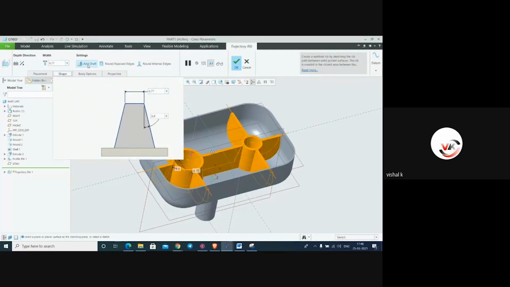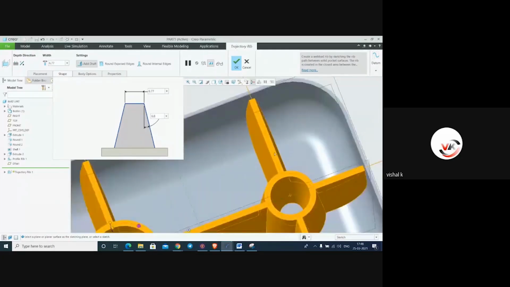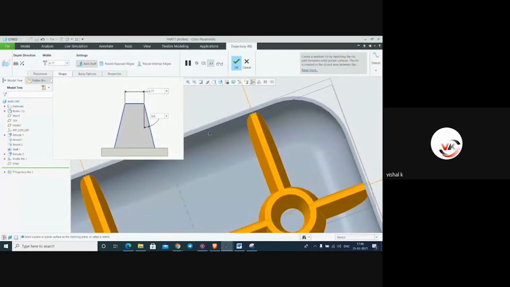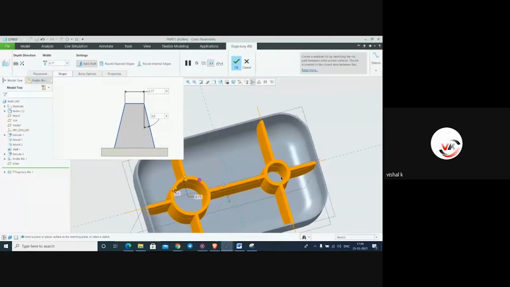Here, we'll give the draft. Now see the profile. We have added draft here. Whatever angle we required, suppose 2-degree draft we have given here. Normal draft we have given 2-degree. Then round edges, sharp edges, it is there. We have to round edges, exposed edges.